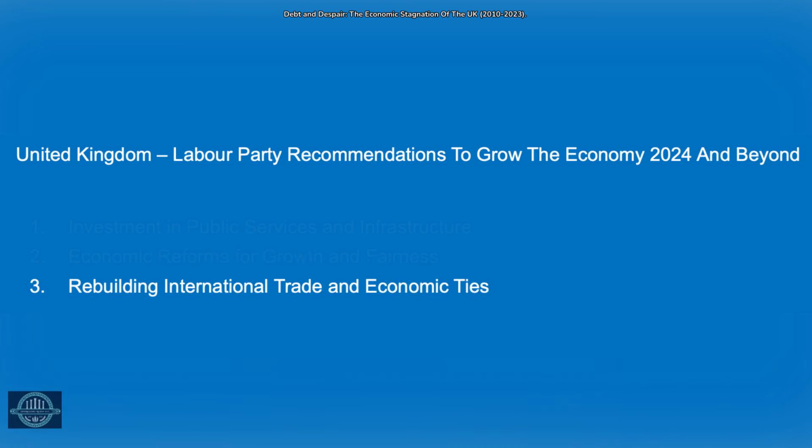Repair relations with the EU and strengthen trade. Labour would seek to rebuild economic and trade relationships with the European Union, improving market access and fostering smoother supply chains. This would be part of a broader effort to mitigate some of the negative impacts of Brexit and reinvigorate trade ties. Global partnerships and investment attraction. Alongside improving EU relations, Labour would work to attract international investment and foster partnerships that can support UK businesses and bolster exports.